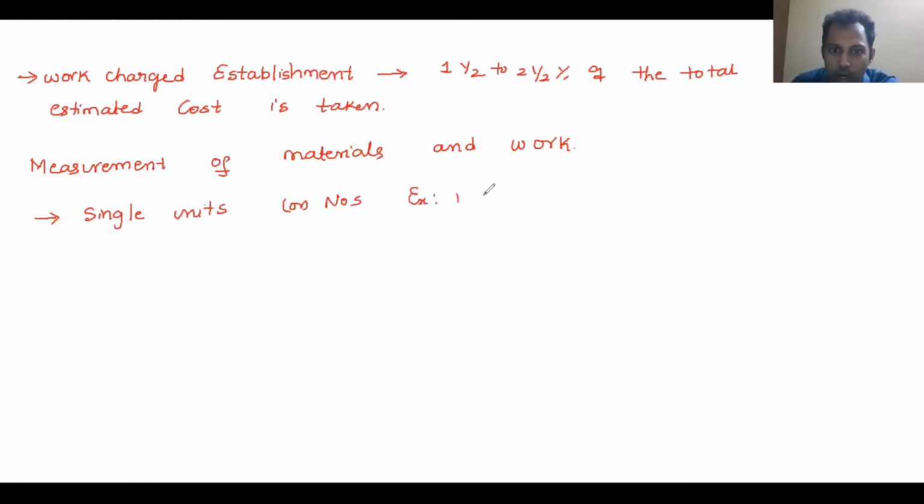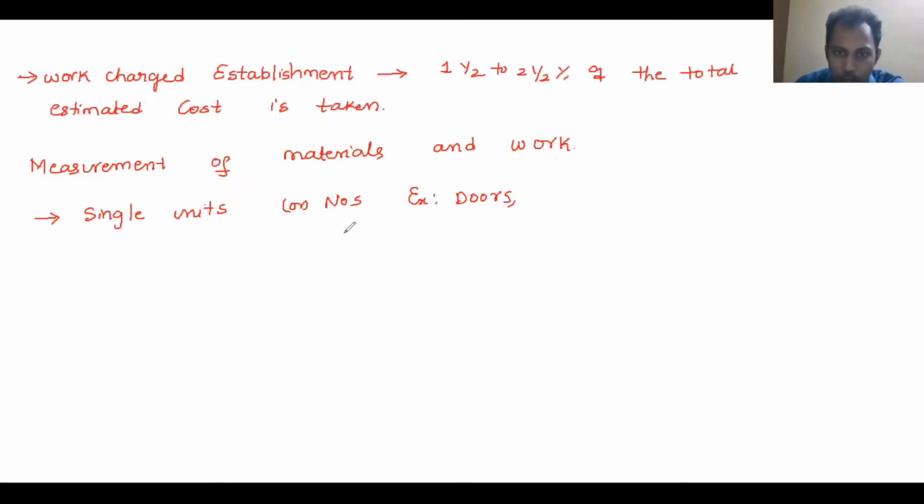We don't measure a door in square meters or the cubic meter of wood used. We take a door as a unit: how many doors, two doors, three doors. There will be a dimensional specification, like 2 meter by 4 meter, but we measure the door in numbers only.